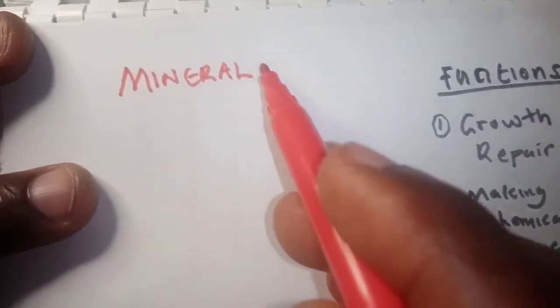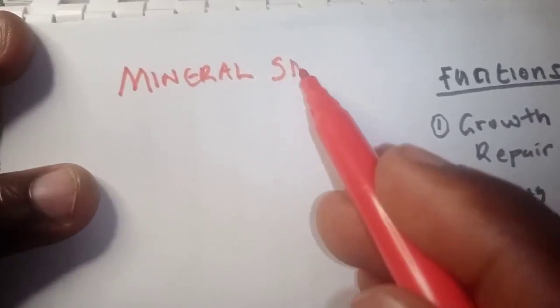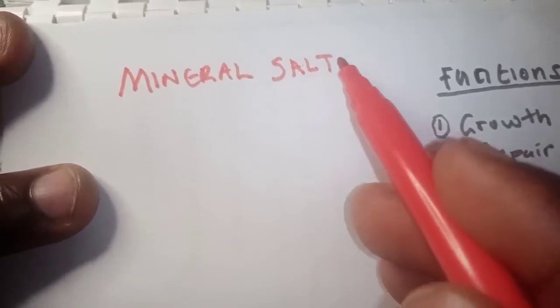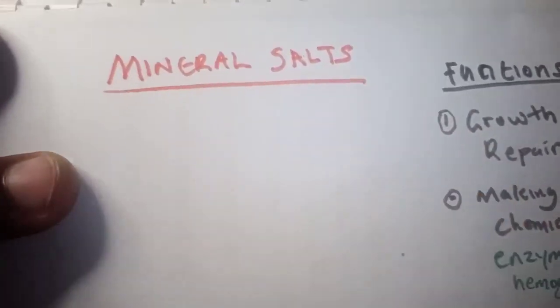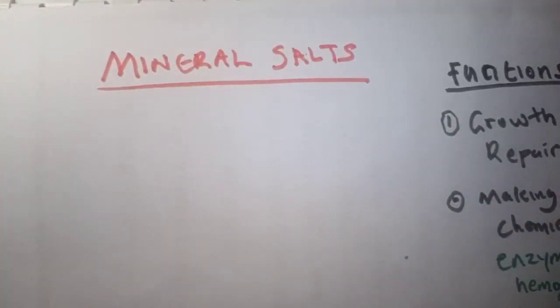Mineral salts are inorganic substances that are required in the body in small amounts. So we need these things in our body.